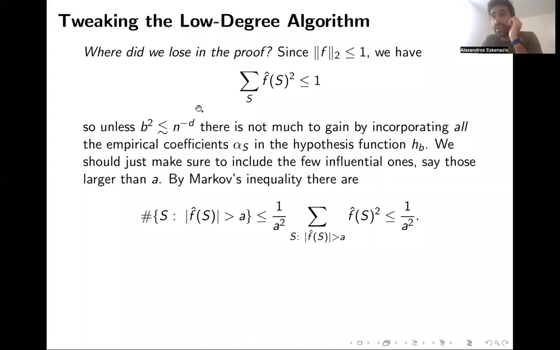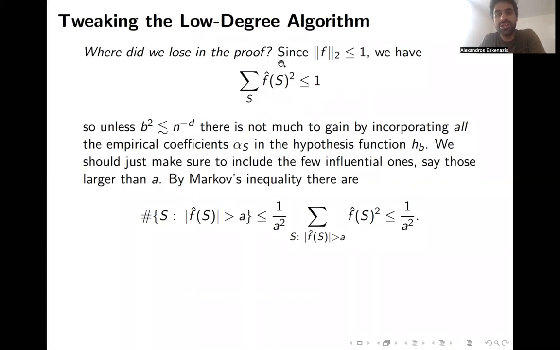If we want to choose our number b squared to be substantially bigger than n to the minus d, as we would in order to get a smaller value for q, a lot of those Fourier coefficients would be substantially smaller than b squared. So incorporating all of them in the hypothesis function is a major waste, because we're introducing a larger error than the size of the actual quantities.